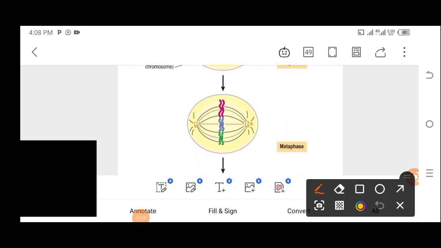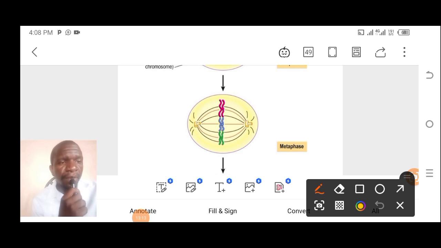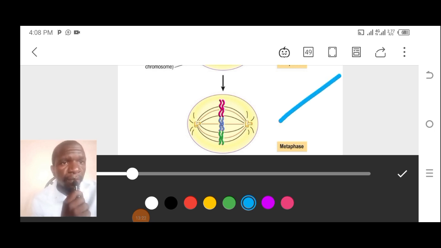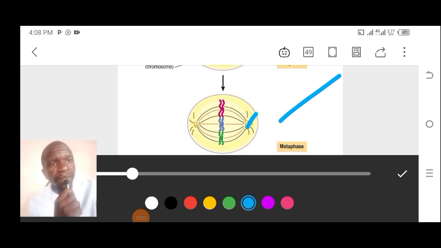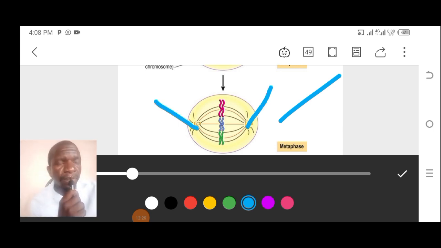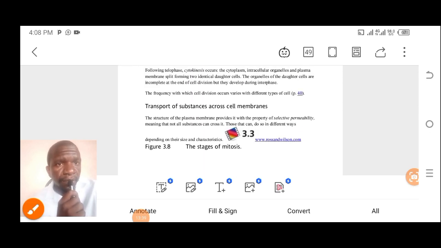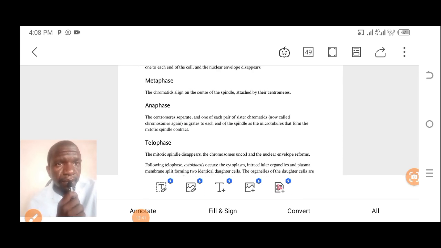So now here is the process of metaphase. The diagram is highlighting metaphase. Here, what are you seeing? These are the centrioles that you saw. There's alignment of chromatids.